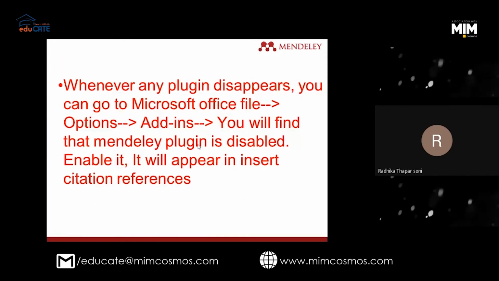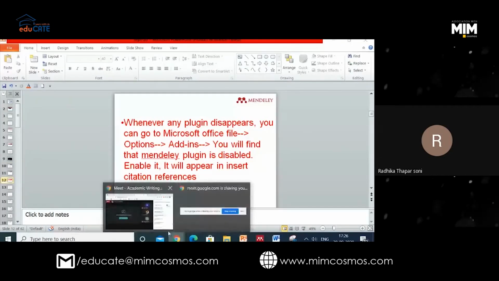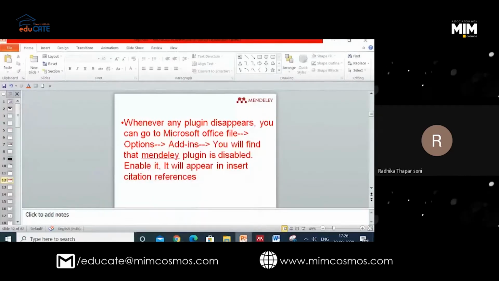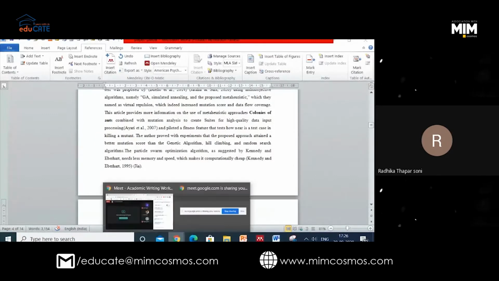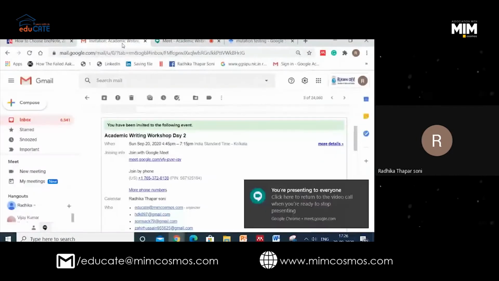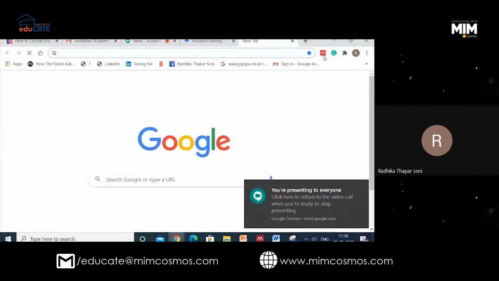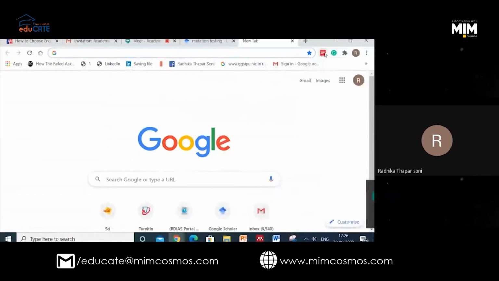Now I will show you. Now, everybody, first of all, let's check our browser. Everyone should have got this icon on their browser, this red color Mendeley Web Importer.